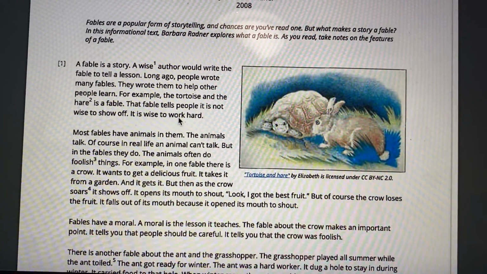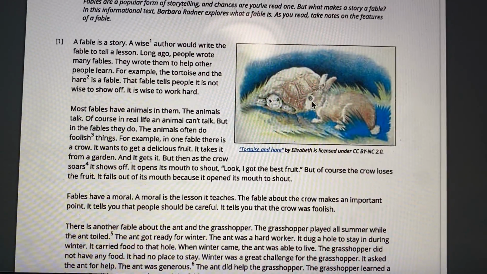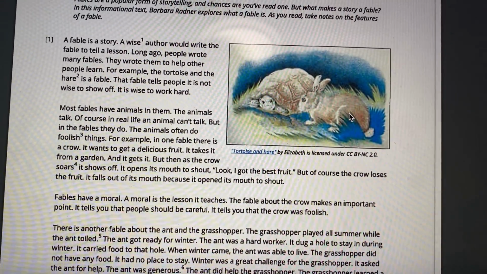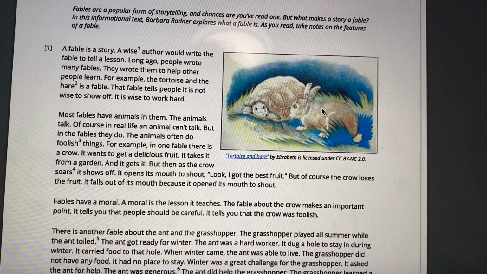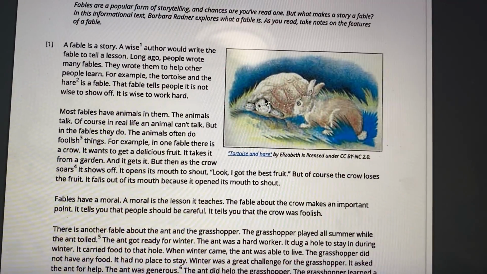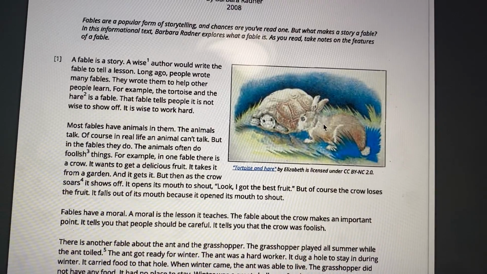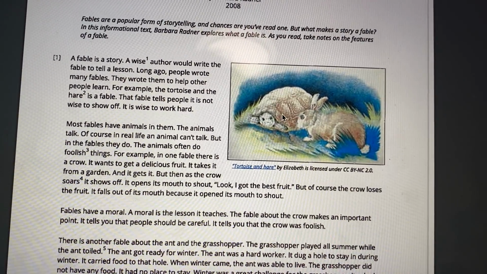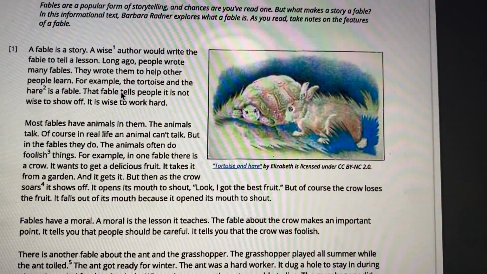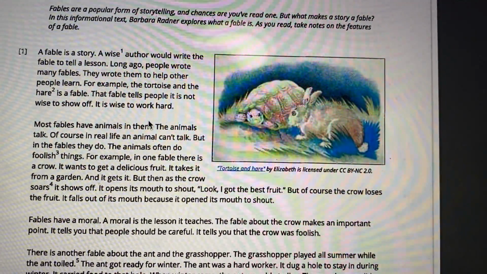It is wise to work hard, right? Because remember, the tortoise and the hare is basically like the turtle and the rabbit story. Long story short, remember the bunny lost and the tortoise won because the bunny was running too fast and then he got really tired and he was too tired to even finish the race. So the tortoise, who was going nice and slow and taking his time, he won. So this is what the story taught us, that it is wise to work hard.